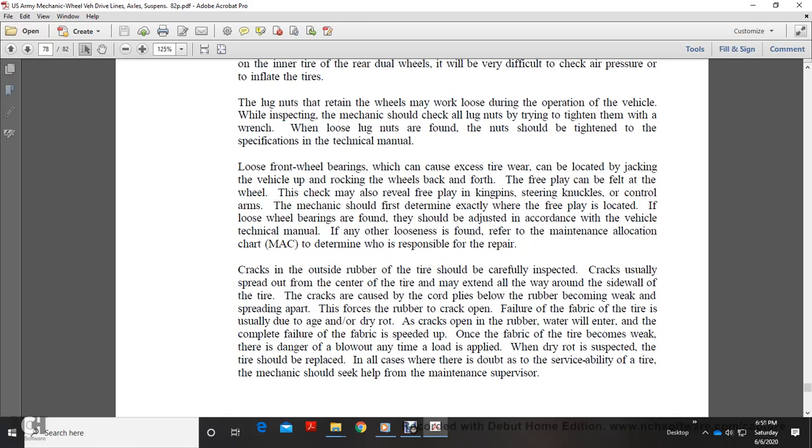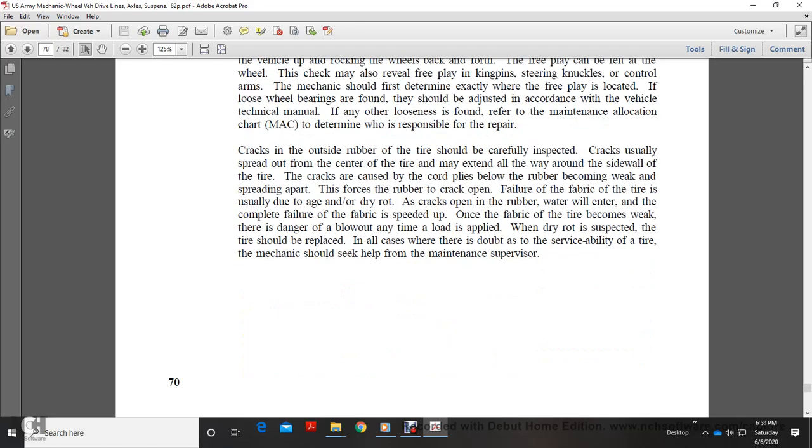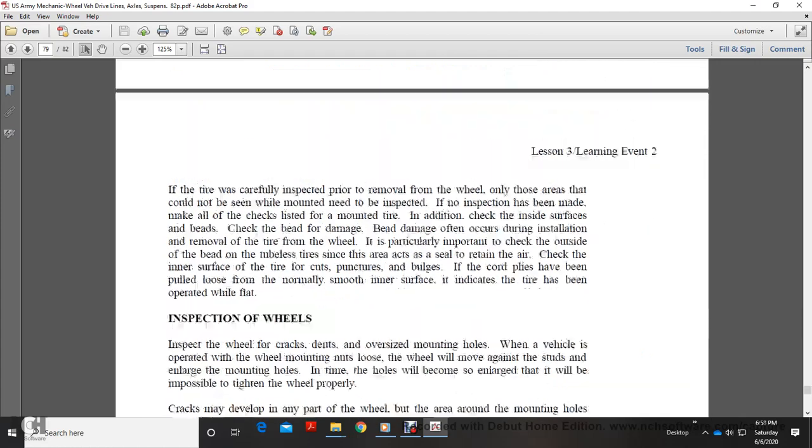Once the fabric of the tire becomes weak, there is danger of a blowout any time a load is applied. When dry rot is suspected, the tire should be replaced. In all cases where there is doubt about the serviceability of the tire, the mechanic should seek help from the maintenance supervisor.